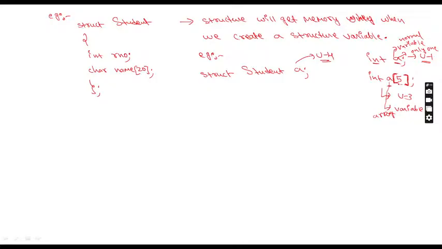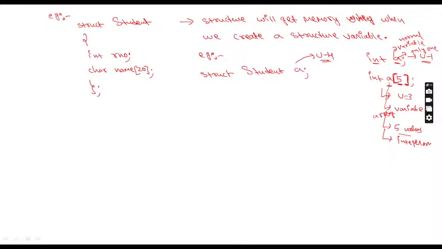So now how many values can I store? 5 values. Not just 5, N number of values you can store. But here I have written 5, so you can store only 5. If you write 10, you can store 10. If you write 7, you can store 7. So the size is in your hand. As per this example, how many values can we store? 5. The variable is only one, but in this one variable we are storing 5 values. But all these 5 values must be integer only.